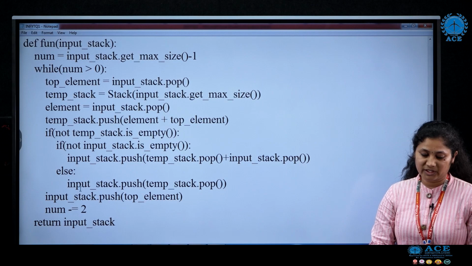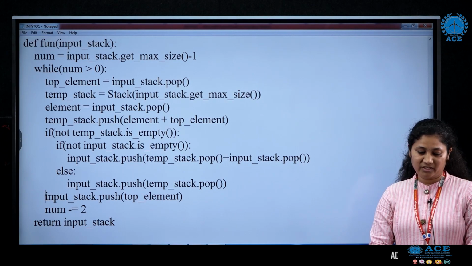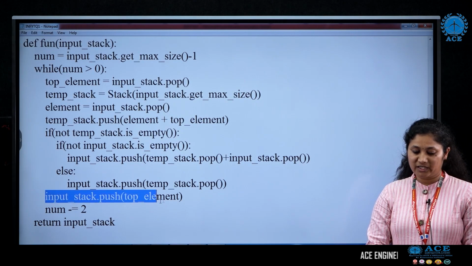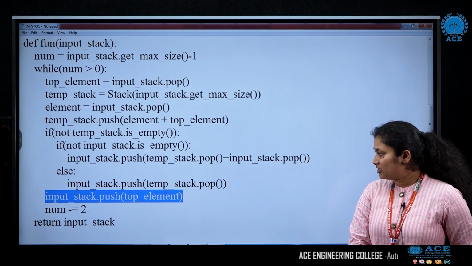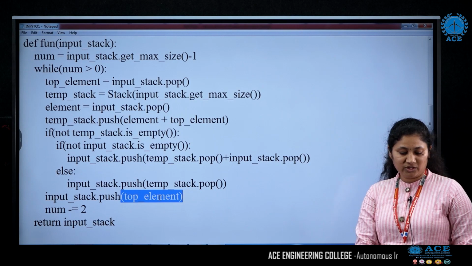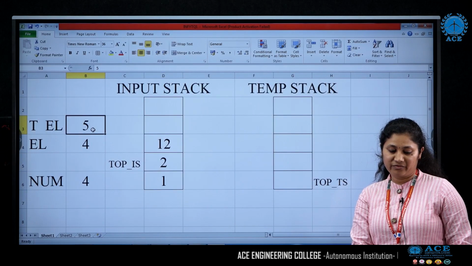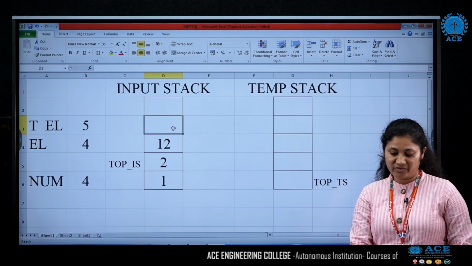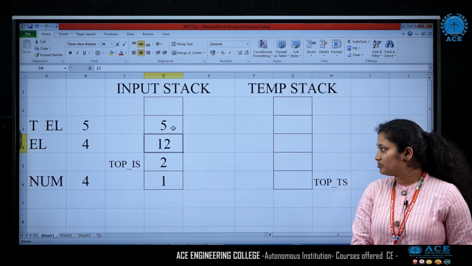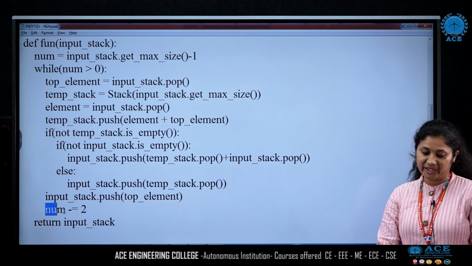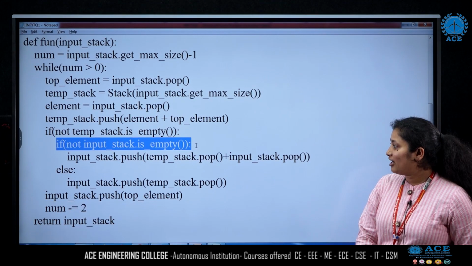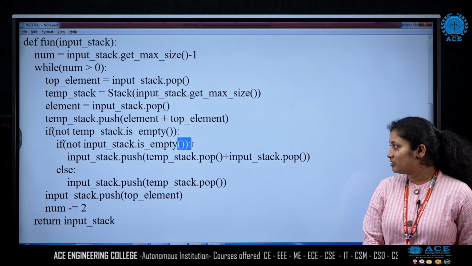Then you can see after the if and else, input stack dot push. We are going to push something to the input stack, that is the top element. What is there in top element? 5. So we are going to push 5 to this stack. Now again we reduce num by 2. After checking this condition, the condition is true.